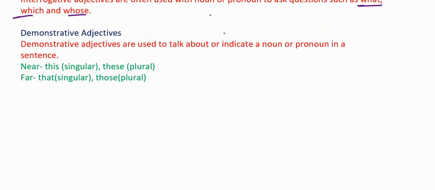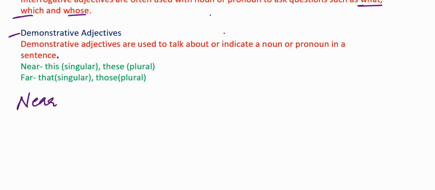Let us now look at demonstrative adjectives. Demonstrate means to specify or to point out or to indicate a noun or a pronoun in a sentence. So demonstrative adjectives are used to talk about or indicate a noun or a pronoun in a sentence. Their job is not to replace the noun or pronoun. Their job is to indicate the noun or pronoun. Now demonstrative adjectives can be categorized depending upon the distance as well as singular and plural.